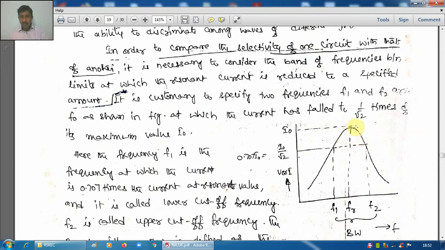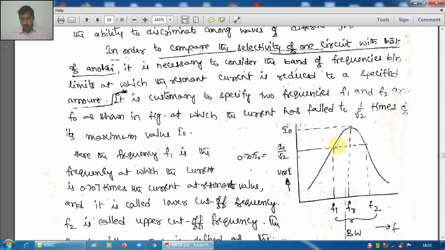What range is selected? Generally the frequencies for which the current is more than I0 by root 2. I0 means this maximum value, the current at resonance. We know current varies like this and it becomes maximum. That maximum value is given by I0.